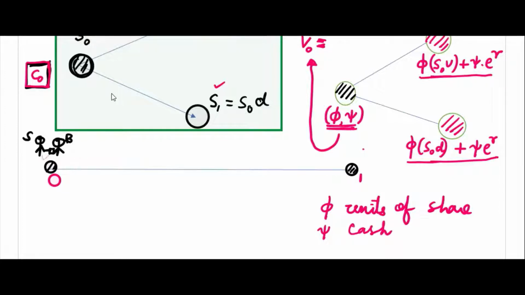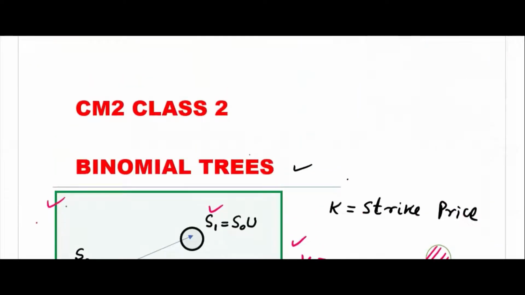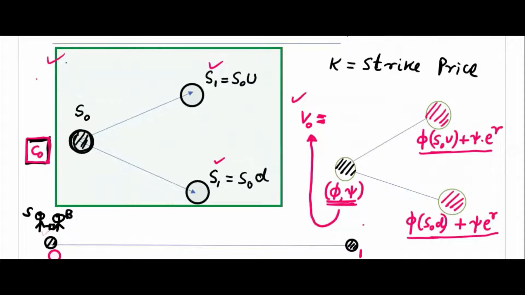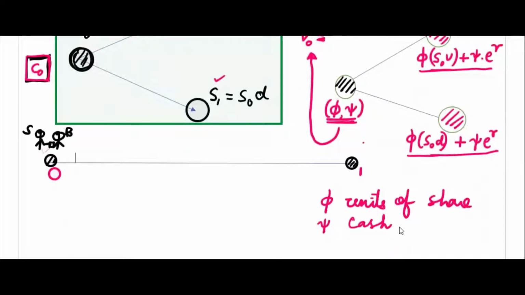So what is the share price here at time 0? S0. Okay. So to purchase 5 units of share, what will be the cost of purchasing 5 units of share?